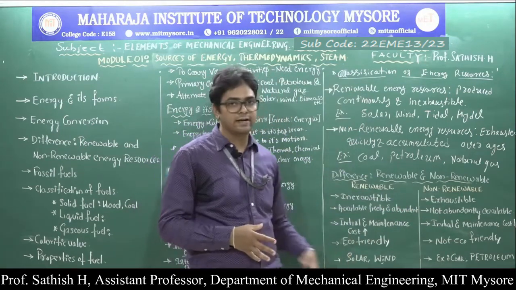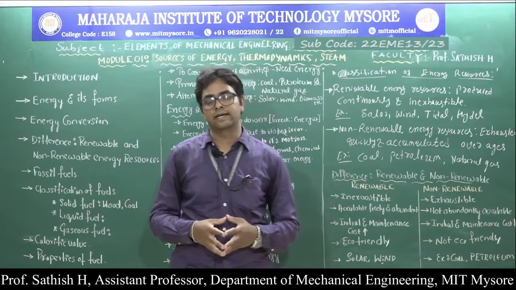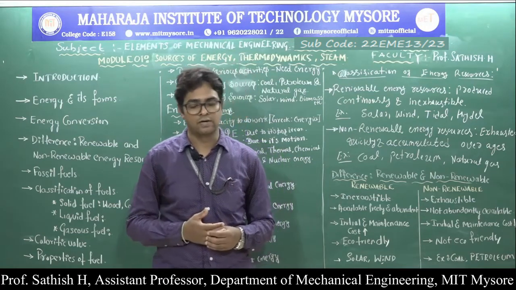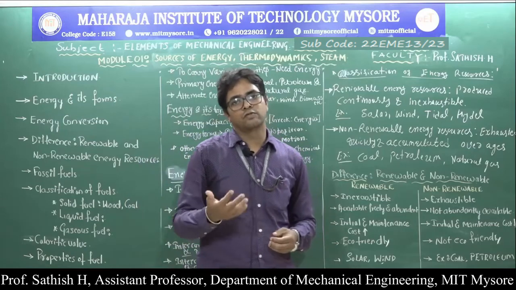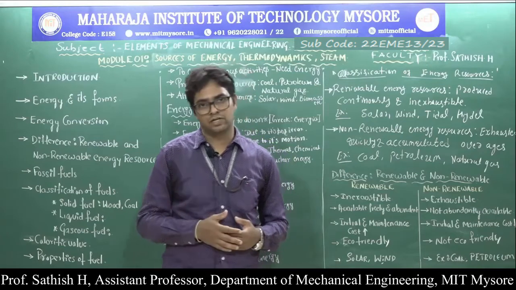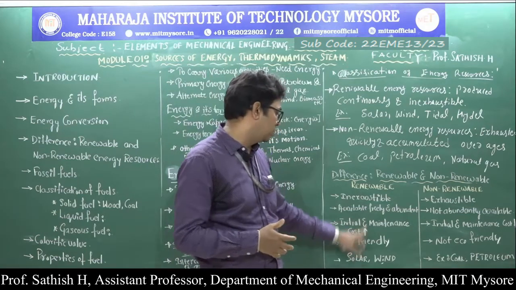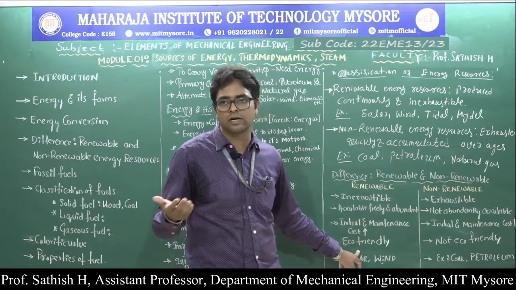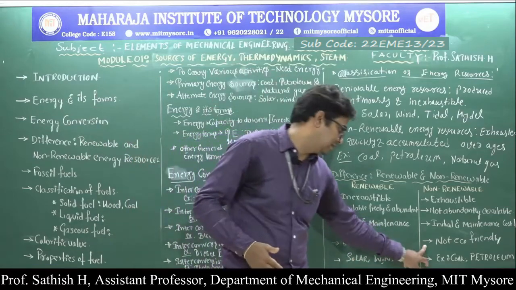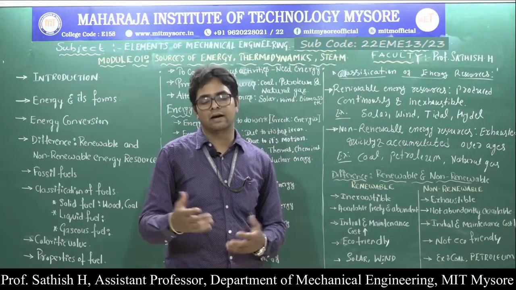And renewable sources are eco-friendly. Eco-friendly means, if I burn a fuel, for example wood or coal, it releases harmful gases, for example carbon dioxide, carbon monoxide, sulfur, etc. Those are harmful to the atmosphere and the ecosystem. They cause depletion of the ozone layer, global warming, etc. Renewable resources are eco-friendly. If you use a solar system, you have no byproduct after conversion of the energy, whereas if you burn coal, it releases carbon dioxide into the atmosphere, which will affect the atmosphere.